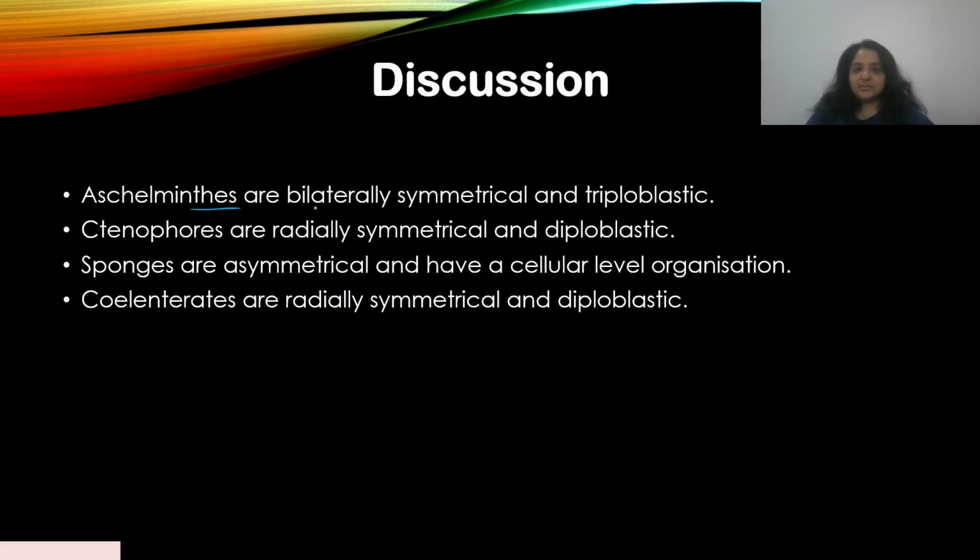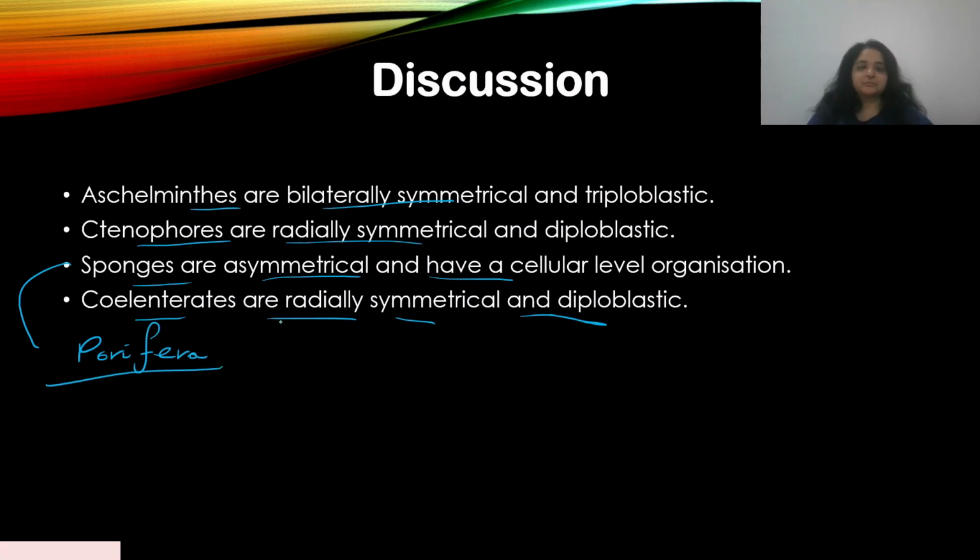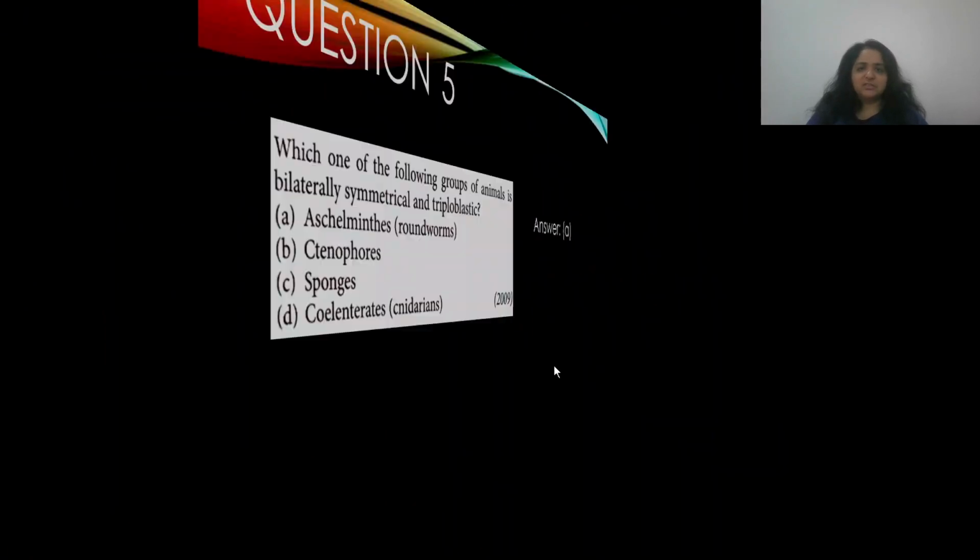Aschelminthes are bilaterally symmetrical and triploblastic. Ctenophores are radially symmetrical and diploblastic. Sponges are asymmetrical and have a cellular level of organization. Coelenterates are radially symmetrical and diploblastic. Sponges come under the phylum Porifera. So I've answered the question.